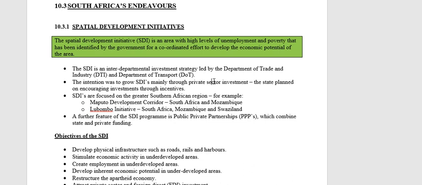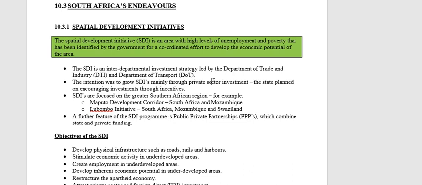But the idea is not that the government must fund this industrial development, not at all. The government provides certain incentives to make it more attractive for private businesses to want to establish in these undeveloped areas, because generally they don't want to. The idea is that the money for industrial development must come from the private sector.